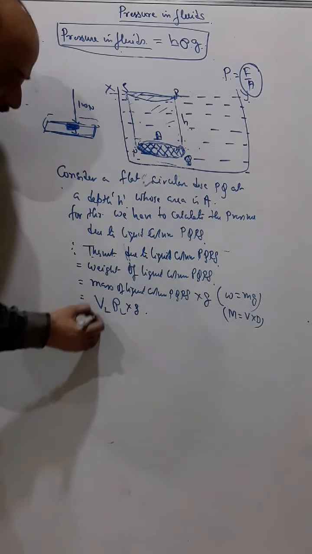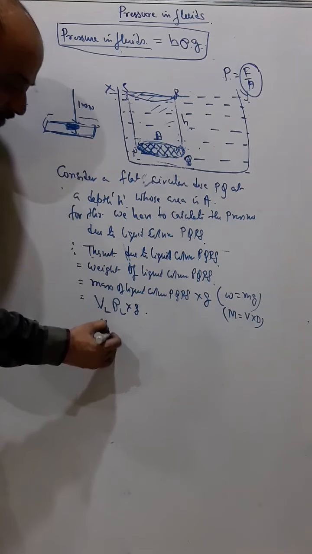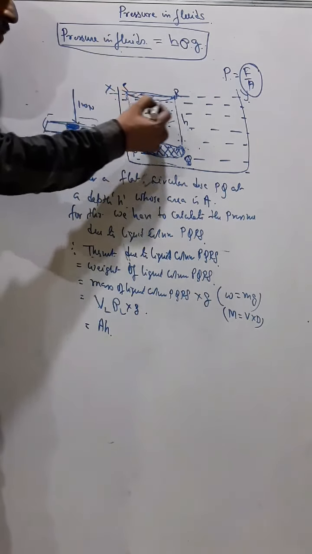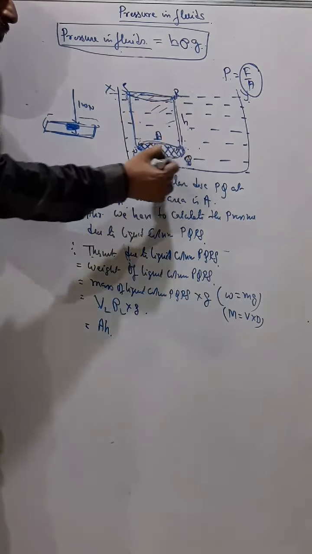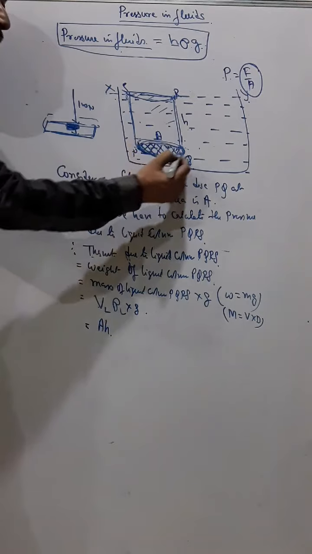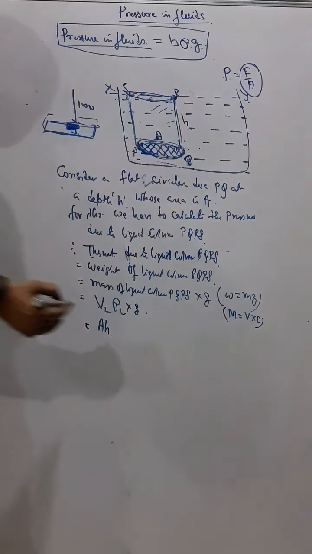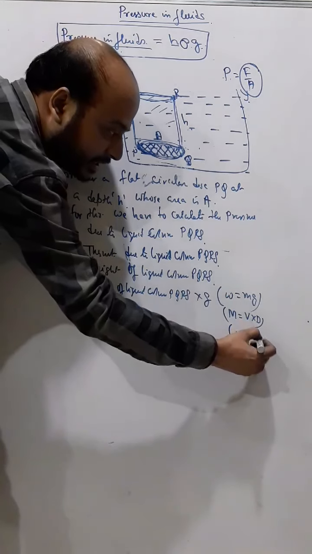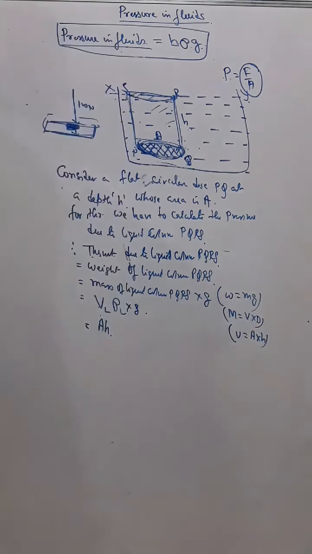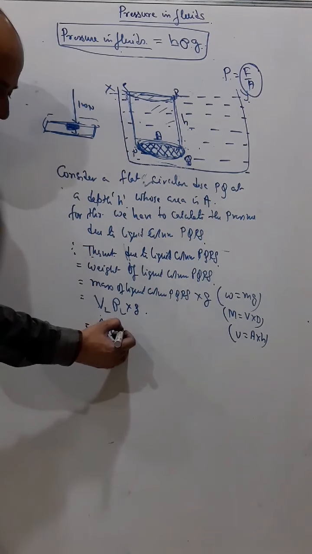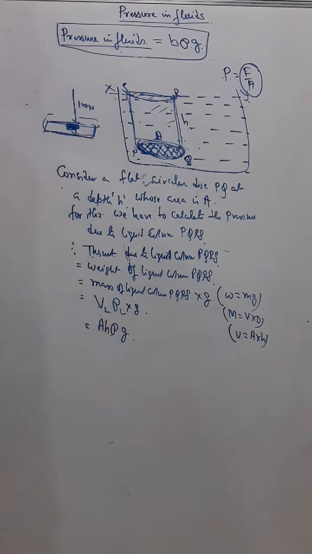And volume means area into height. Anybody's volume. Now if I want to calculate the volume of this part, then volume means the area into height. Since volume of a body means area into height, I can say this is area into height, and density of the liquid I have taken rho and G. So finally I got what?